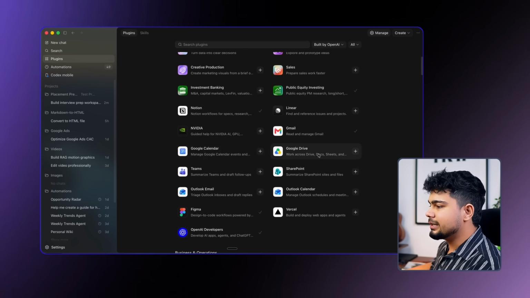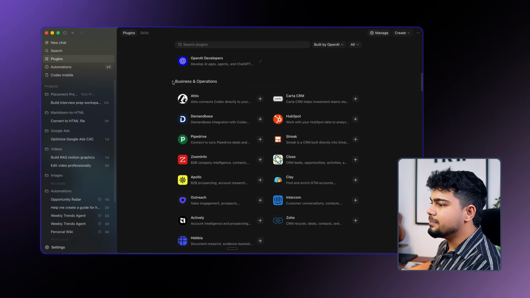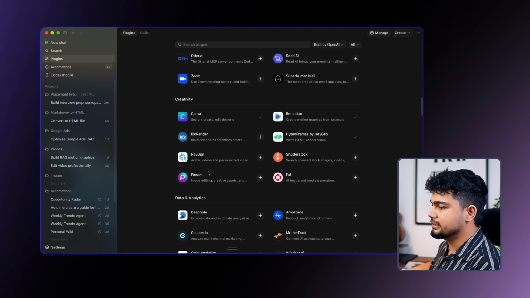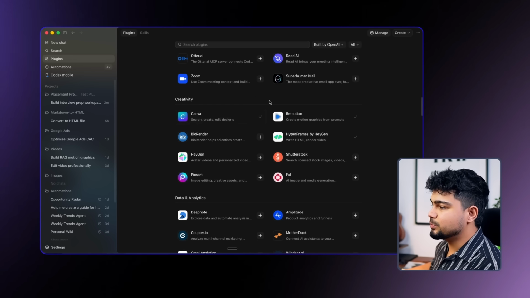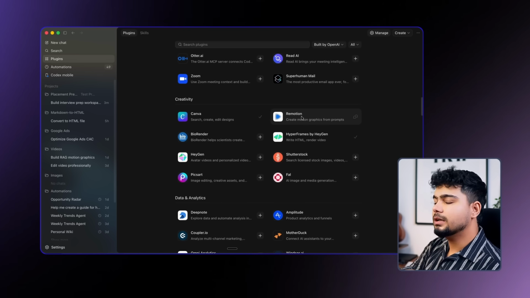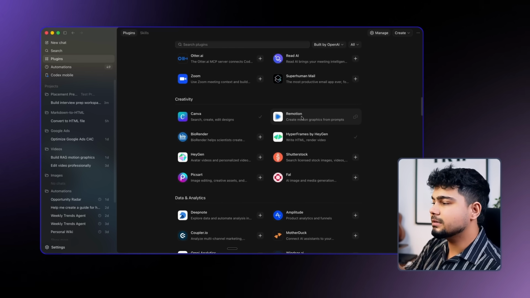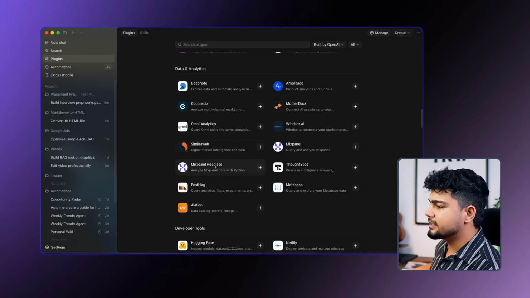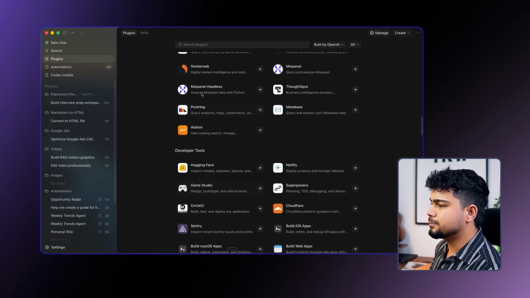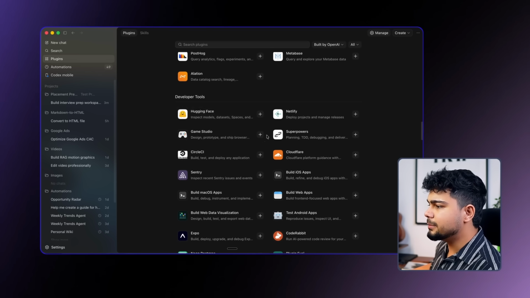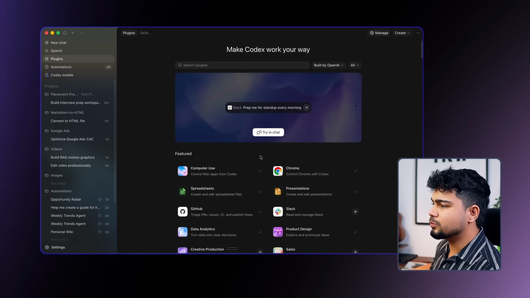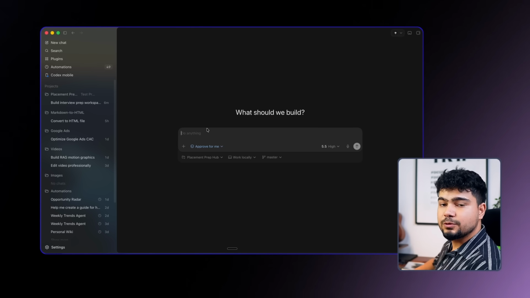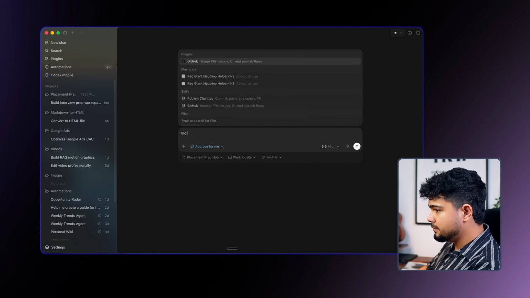You can add your Teams, Google Calendar and so many more. And there are multiple other plugins that are available that you can add, as you can see. So if you want to create Canva से कुछ भी, then you can add Canva. I've already added that. So I was talking about Remotion, how you can make motion graphics, and there are multiple others as well for data and data analytics, Mixpanel, SimilarWeb, PostHog, right? And there are multiple developer tools as well. So as I told you, there are more than 100 plugins that you can add. So I've already added GitHub also to this. So for example, it can do a lot of things using GitHub. So I'll just ask it.